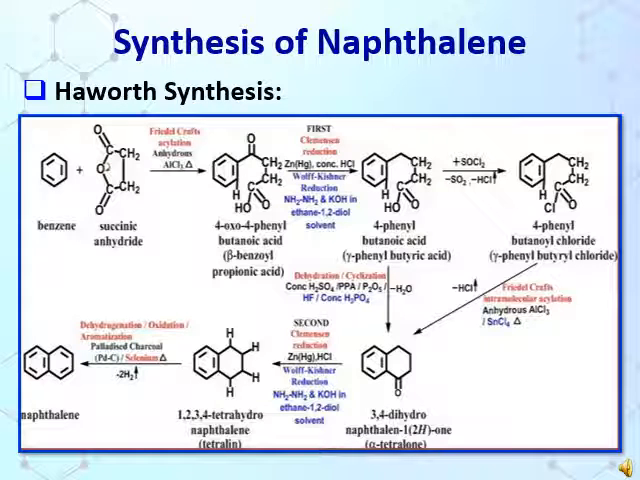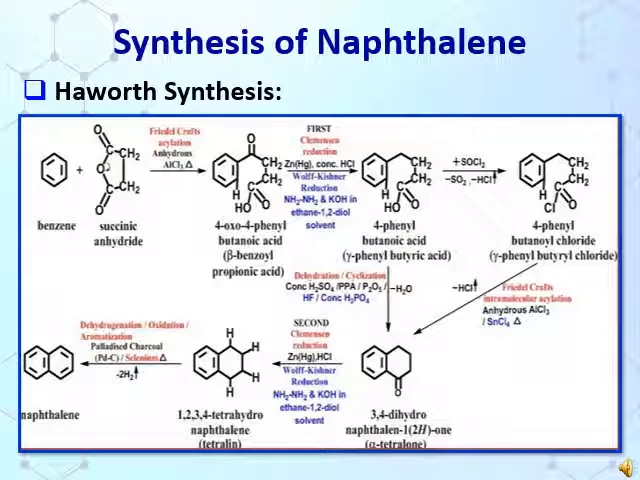Now come to the next very important synthesis of naphthalene, that is Haworth synthesis. In this synthesis, benzene and succinic anhydride undergo Friedel-Crafts acylation, which gives 4-oxo-4-phenyl butanoic acid, which on Clemmensen reduction gives 4-phenyl butanoic acid. This 4-phenyl butanoic acid treated with thionyl chloride gives 4-phenyl butanoyl chloride, which on Friedel-Crafts intramolecular acylation